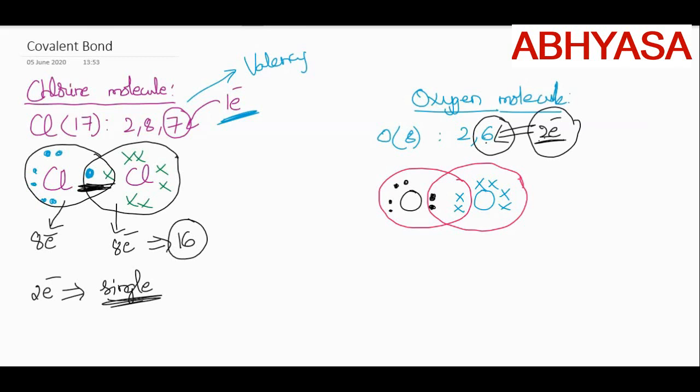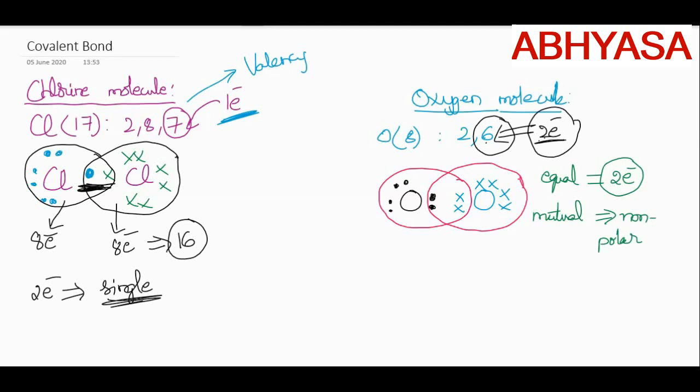Now recollect the definition of covalent bond. Equal contribution and mutual sharing of electrons. What is the meaning of equal contribution here? Both the atoms which are involved in bonding are contributing 2 electrons each. And mutual sharing: both the atoms are sharing the common electrons, isn't it? And both the atoms involved here belong to the same element. That is the reason no charges developed here. We call it the non-polar covalent bond. Isn't it easy now? Yes.